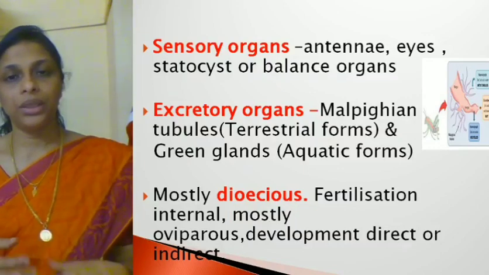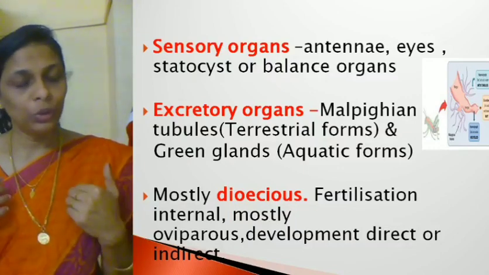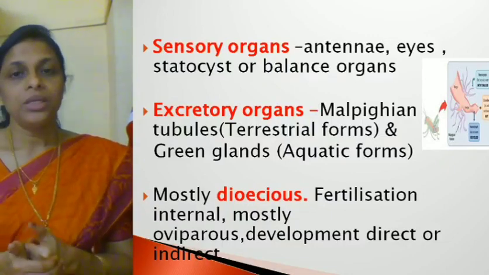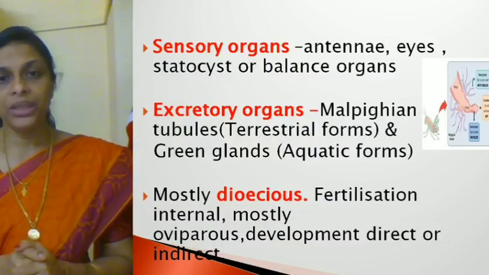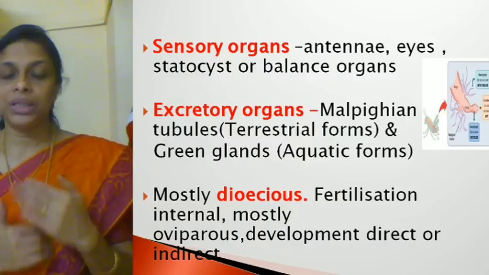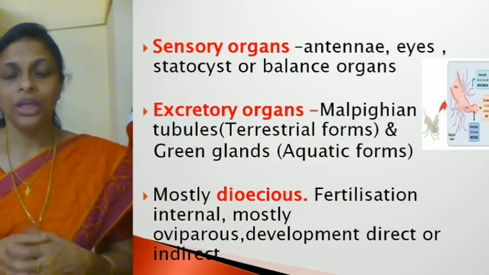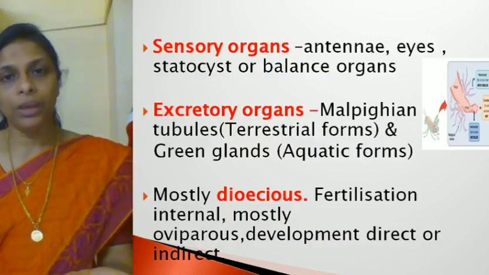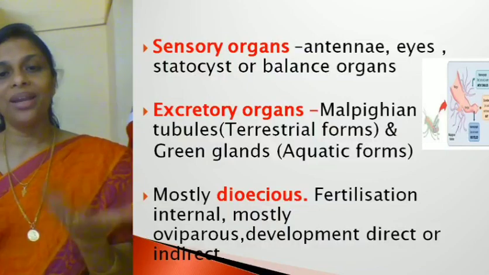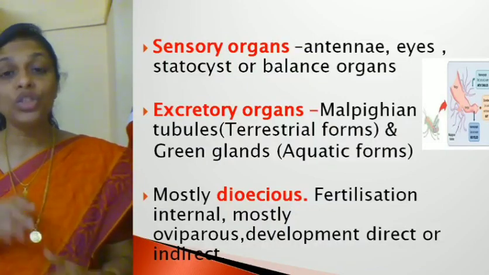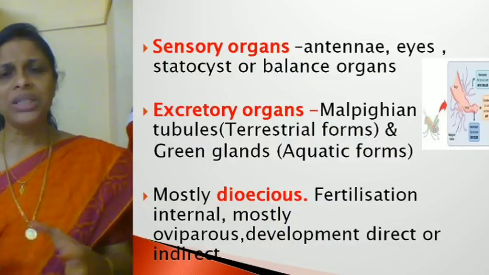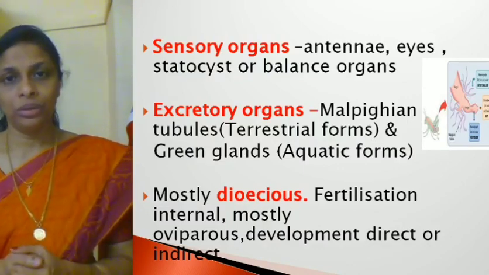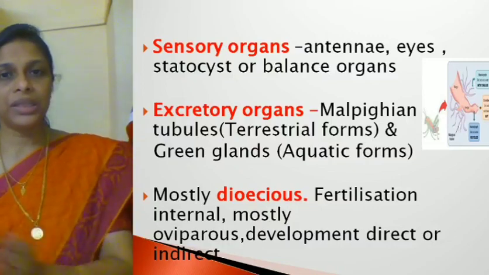Now this is a term which you must not have studied. Right. Now what is the meaning of direct development? Direct development is the development without a larval stage. For example, human beings. A human female gives birth to a baby, exactly like a human being itself. There is no larval stage in between. Whereas in the life cycle of a butterfly or silk moth, you must have heard there are different larval stages.